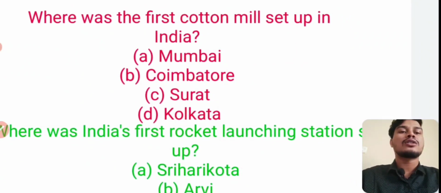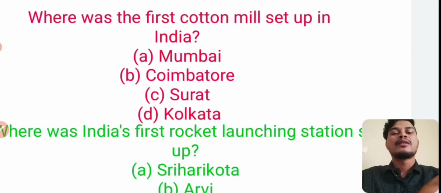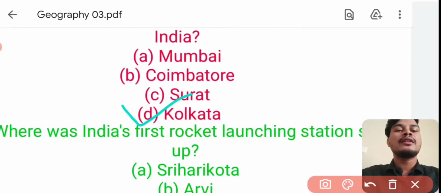Next question. Where was the first cotton mill set up in India? First cotton mill set up in Kolkata. Option D, Kolkata is where the first cotton mill was set up. Next question.